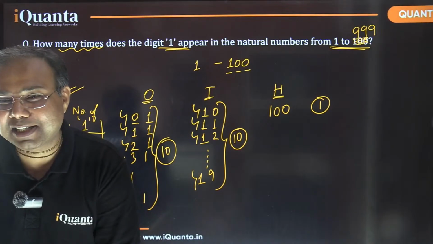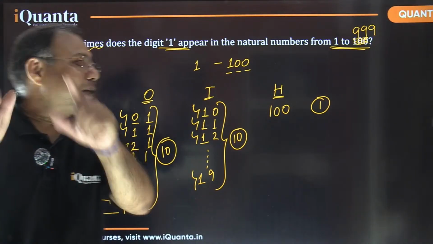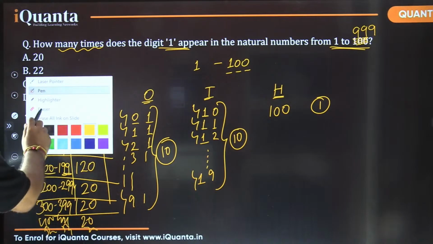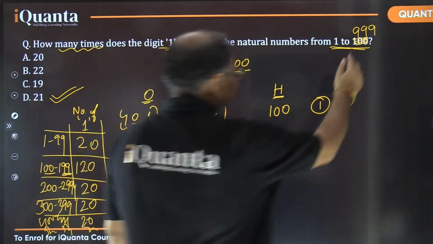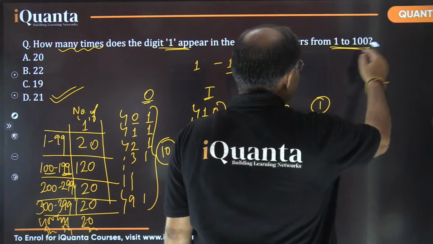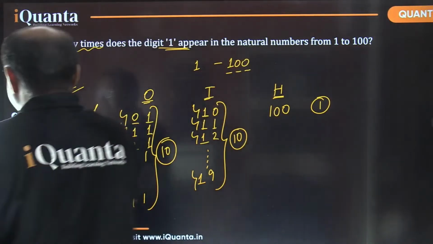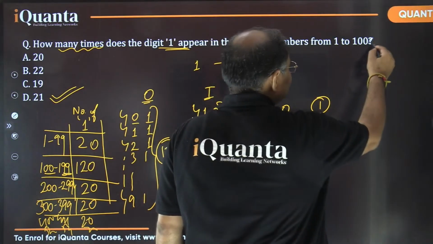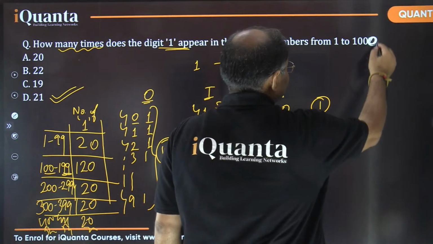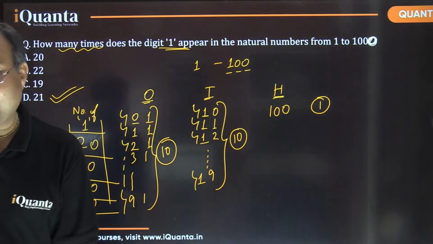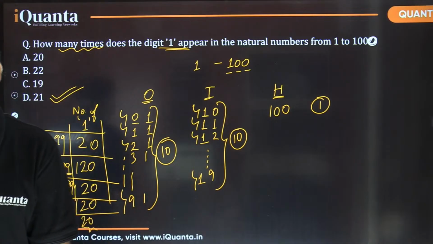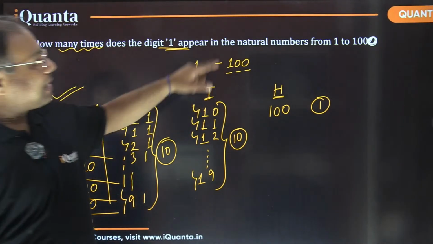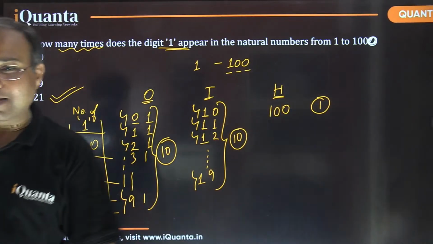Yes, exactly. And now the last extension. Somebody asked, I remember, and I told him it's my time to ask a question. If in place of 100 I make it 1000, now tell me the answer. That's the final thing. How many times does the digit 1 appear in the natural numbers from 1 to 1000? Answer fast.